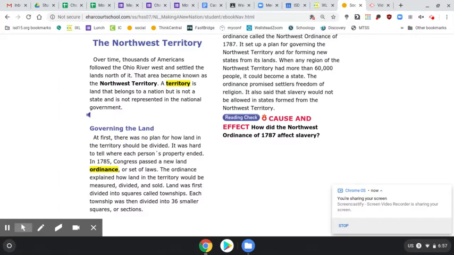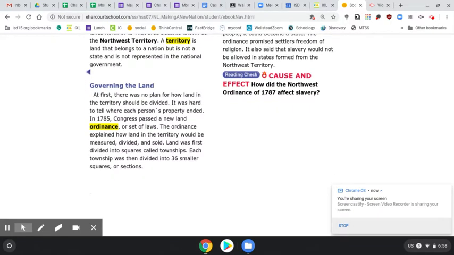A territory is a land that belongs to a nation but is not a state and is not represented in the national government governing the land. At first, there was no plan for how the land in the territory should be divided. It was hard to tell where each person's property ended.